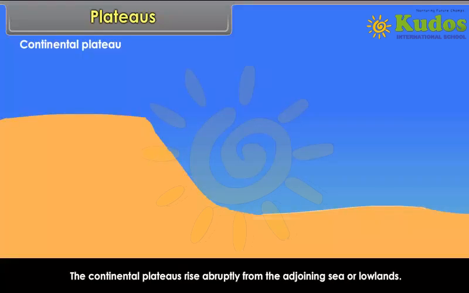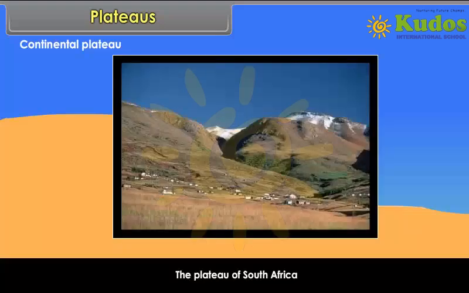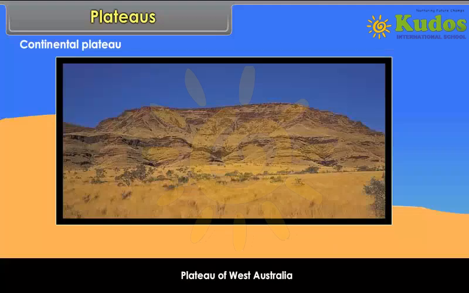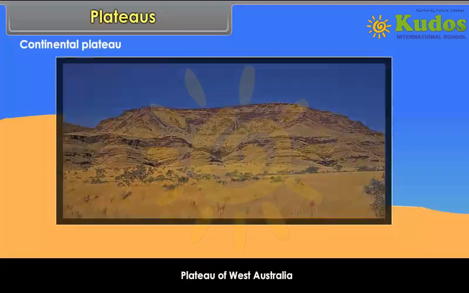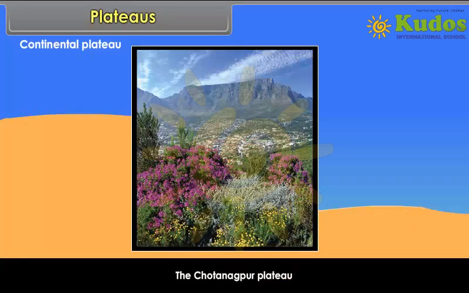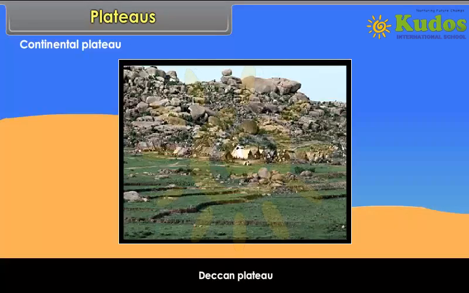The continental plateaus rise abruptly from the adjoining sea or lowlands. The plateau of South Africa, plateau of West Australia, the Chota Nagpur plateau, and the Deccan plateau are some examples of this type of plateau.